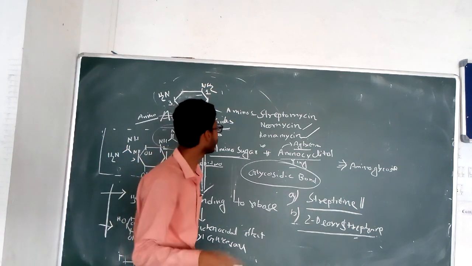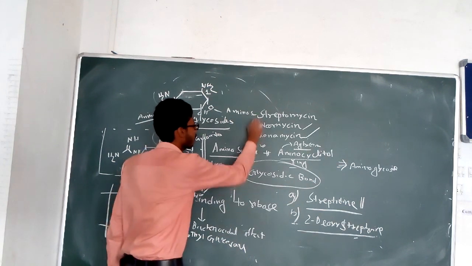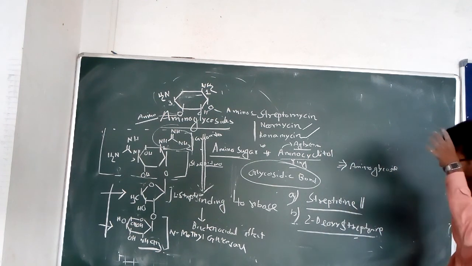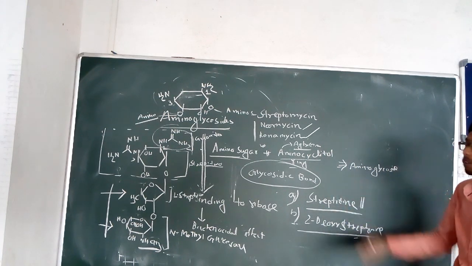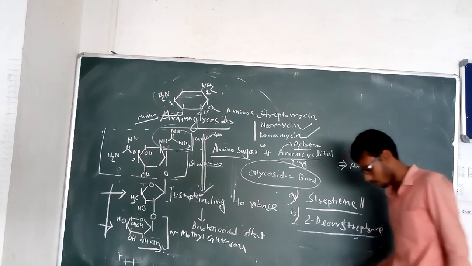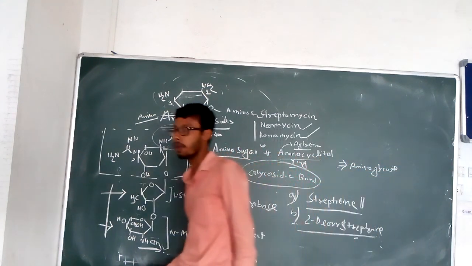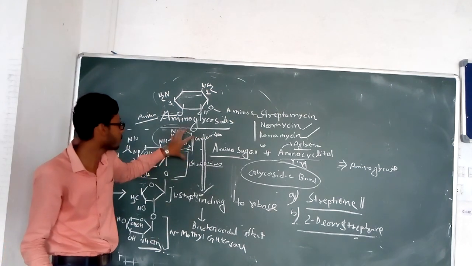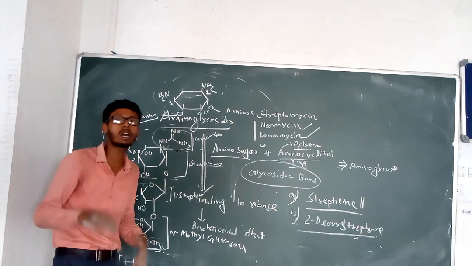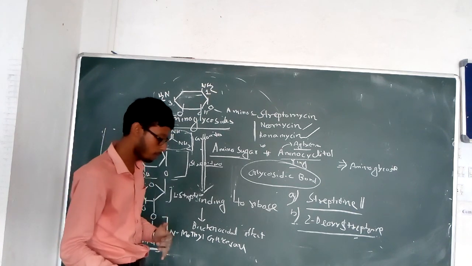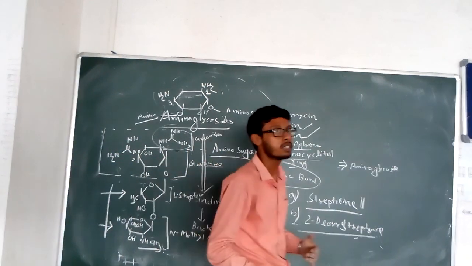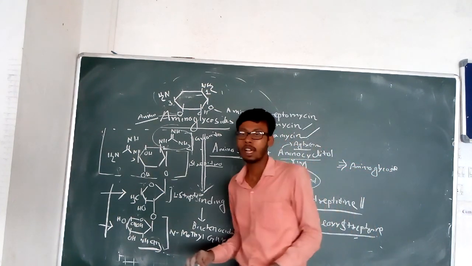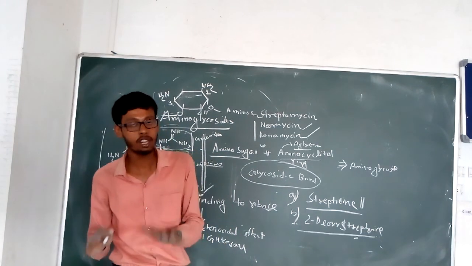Now before coming to the neomycin and kanamycin structures and their details, we can discuss the mechanism of action of the aminoglycosides. Aminoglycosides are glycosides which produce their antibacterial action by interfering with protein synthesis, and they produce a bactericidal action.